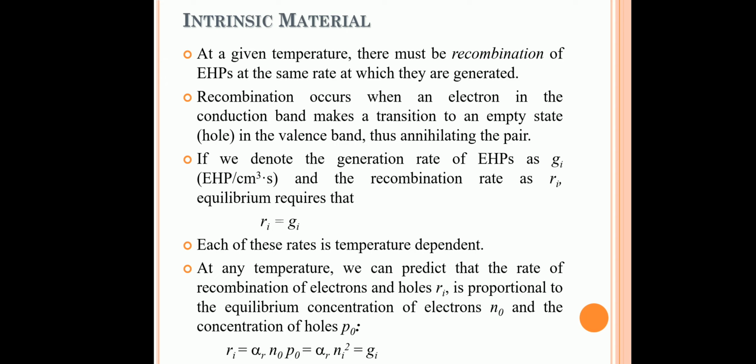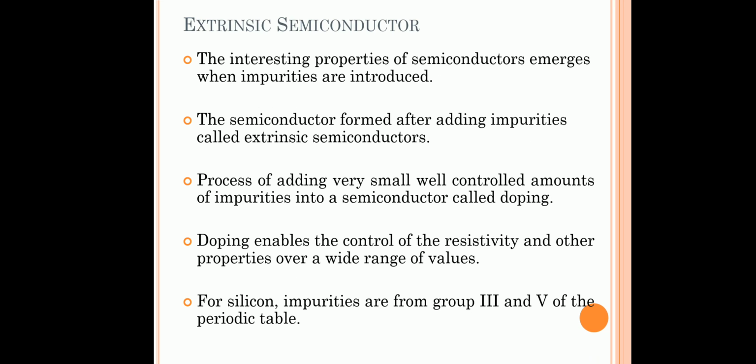So we can summarize that intrinsic material at 0 Kelvin acts as an insulator, but when we increase the temperature, the electron gets sufficient energy to move from the valence band to the conduction band, and it acts as a conductor. And here the generation rate of electron hole pairs is the same as the recombination rate. Next we can see what is extrinsic